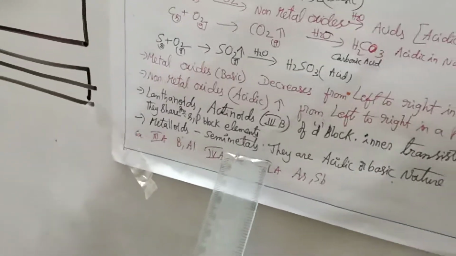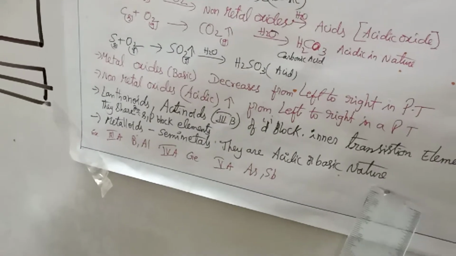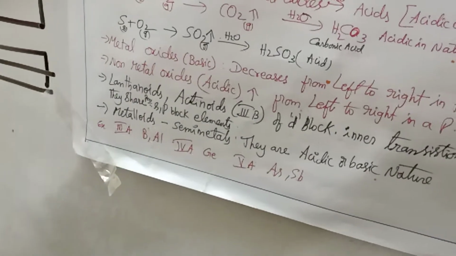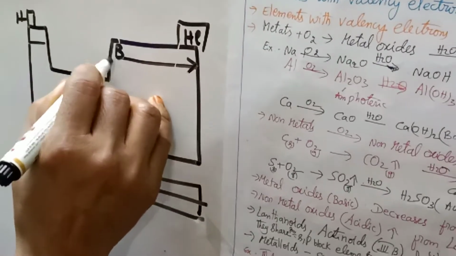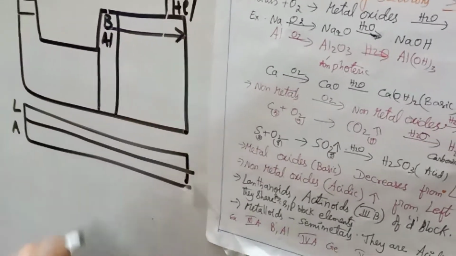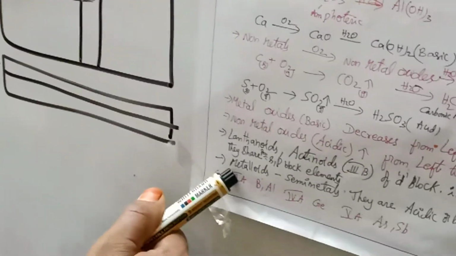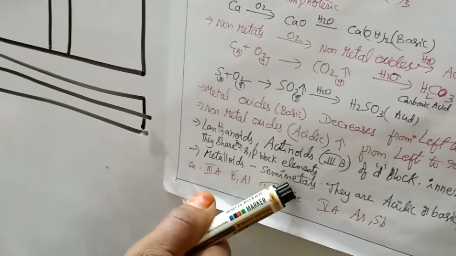Metalloids are semi-metals. They have acidic nature or basic nature. Third A group, boron and aluminium, this group, are amphoteric semi-metals.